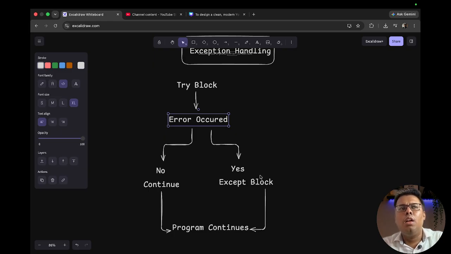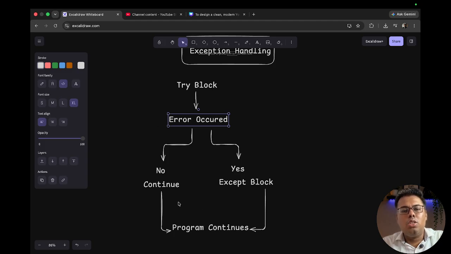It will handle the error. It won't crash the program. Rather, it will give a message to the user, or we can provide a default value, something like that. Mostly we will display a message to the user, and then after that the program will continue as normal. And if there is no error, then it's fine, it will continue with the normal flow.